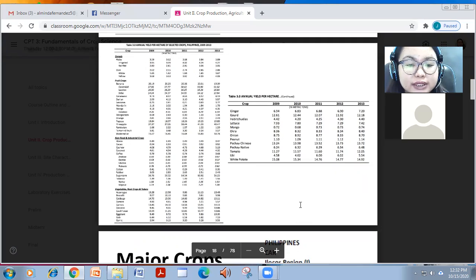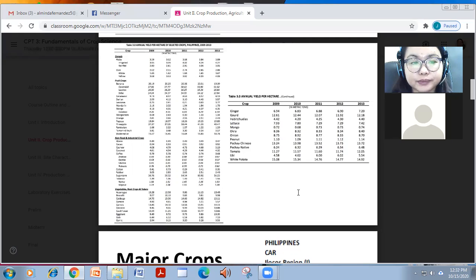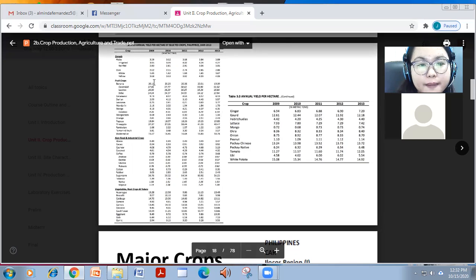This is also important when you are having an experiment, so you can compare your actual yield using a particular experiment, or may treatment ka. So if you're going to apply fertilizer this much, is it higher than the reference annual yield per hectare? So it depends for each product, no?